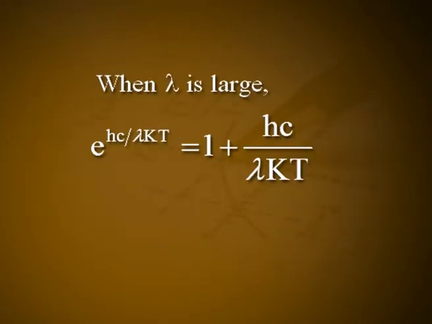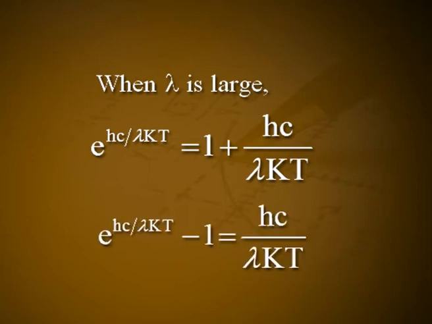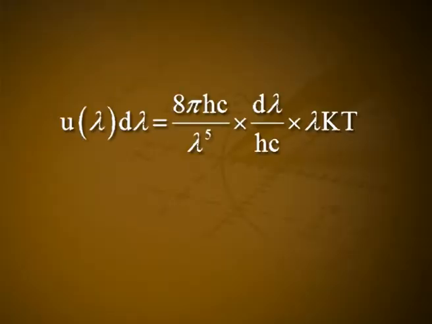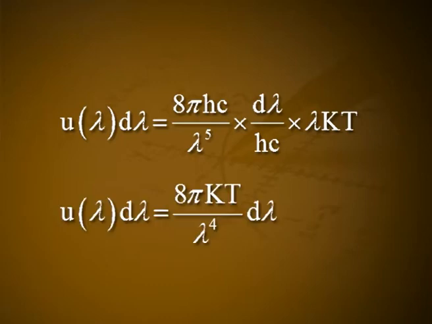Rayleigh-Jeans law. When λ is large, e raised to hc/λkT is equal to 1 plus hc/λkT. So e raised to hc/λkT minus 1 is equal to hc/λkT. Substituting this in equation 9, we get u(λ)dλ is equal to 8πhc divided by λ⁵ into dλ divided by hc/λkT. U(λ)dλ is equal to 8πkT divided by λ⁴ into dλ.